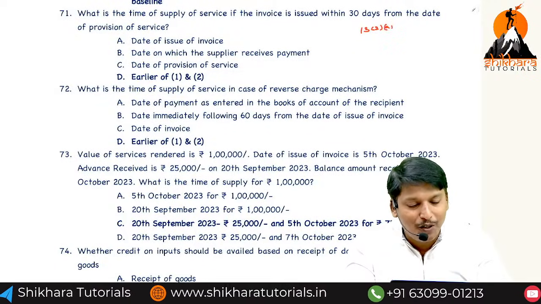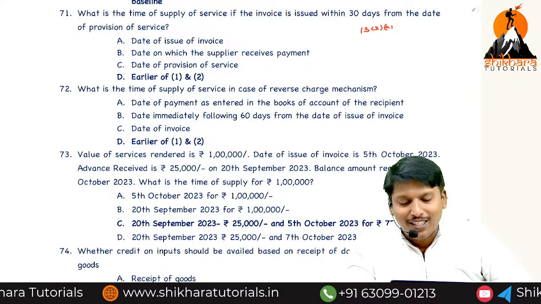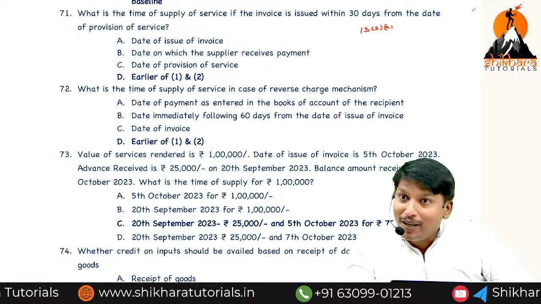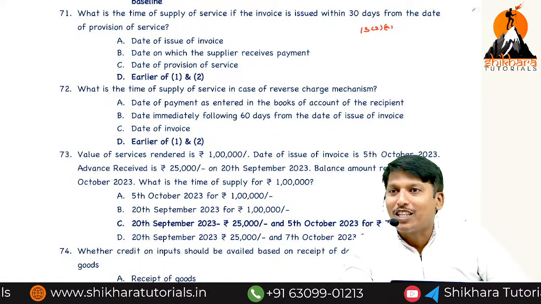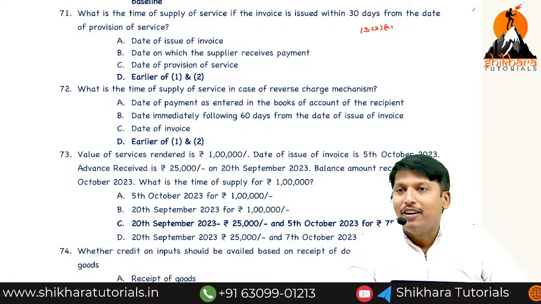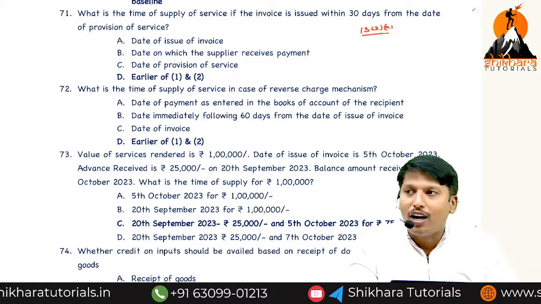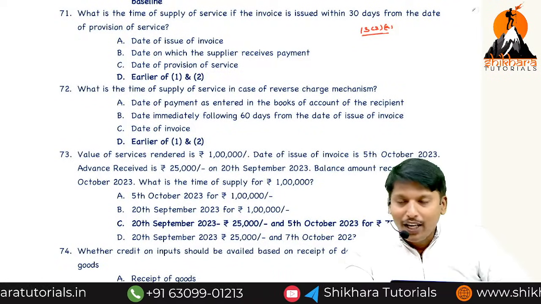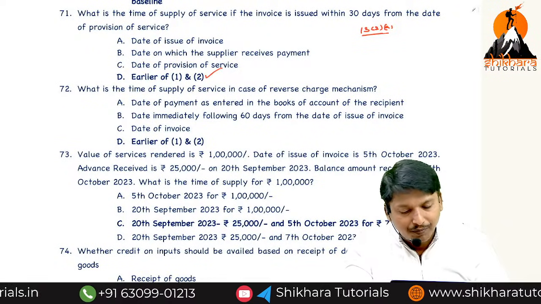What did 13(2)(a) say? Invoice date or date of payment, whichever is earlier. If not within 30 days, date of completion of service or date of payment, whichever is earlier. If 1 or 2, not applicable. So 13(2)(a) says invoice date, date of payment, whichever is earlier.